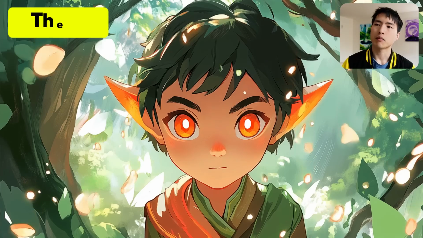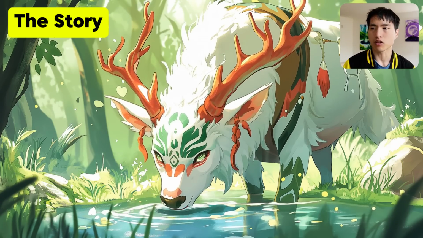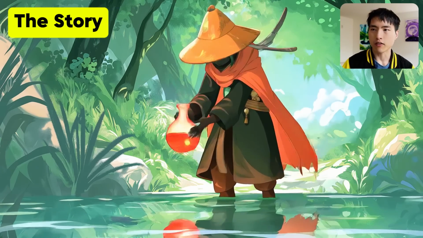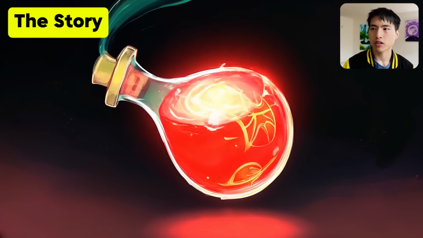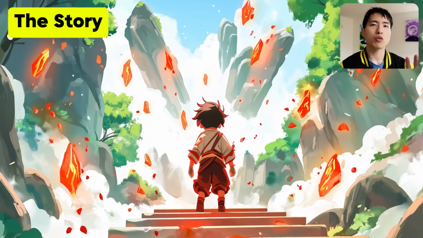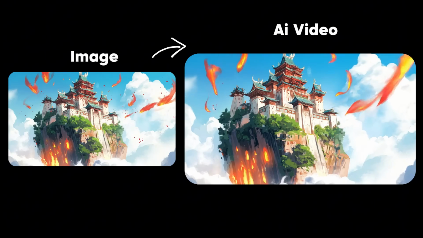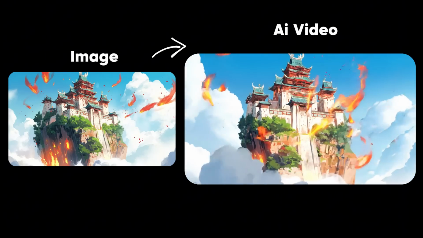The first thing we need to do is to come up with a concept and a visual style for the story. My story is about a boy peacefully living with spirit creatures inside a forest. Then one day, all of a sudden, everything changes, and a plague erupts, damaging the spirits and causing them a lot of suffering. So the boy must go on an adventure to save his forest. I used image to video to create my animation. So I made the images first and then brought them to life using AI video.